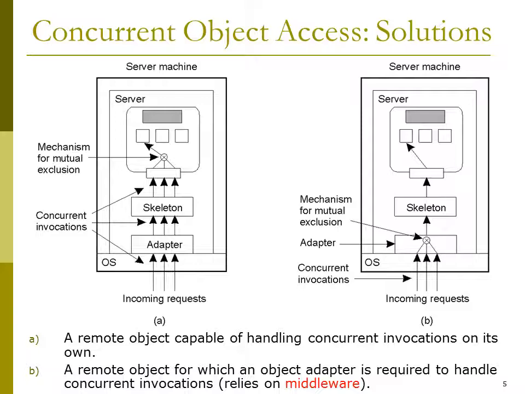That is the example shown in diagram A, a remote object handling the concurrent invocations on its own. And diagram B is for a remote object for which an object adapter is required to handle the concurrent invocations. So there will be an adapter in diagram B, and that adapter will be handling the concurrent invocations.